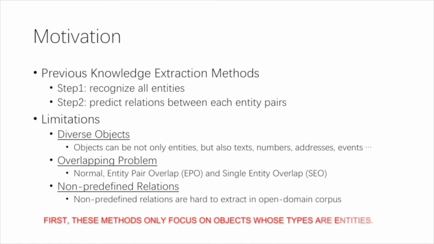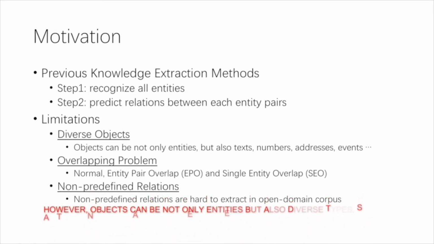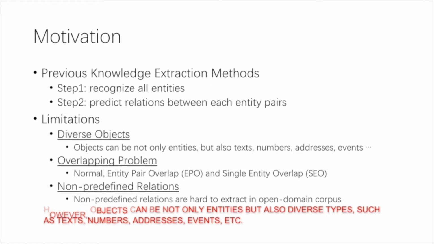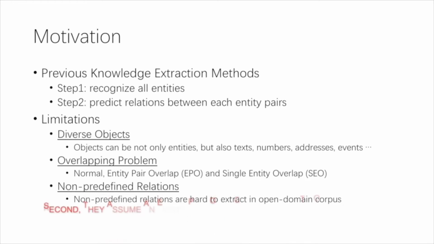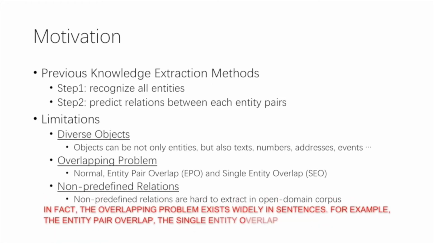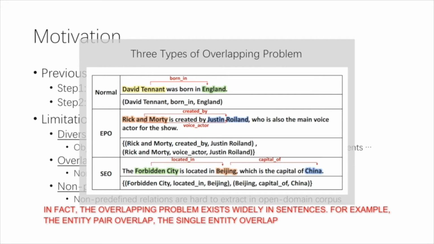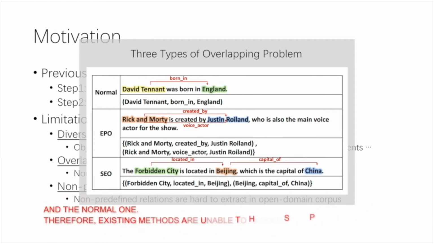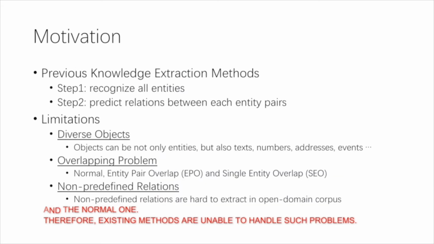First, these methods only focus on objects whose types are entities. However, objects can be not only entities, but also diverse types, such as tasks, numbers, addresses, events, etc. Second, they assume an entity pair only corresponds to one relationship. In fact, the overlapping problem exists widely in sentences. For example, the entity pair overlap, the single entity overlap, and the normal one. Therefore, existing methods are unable to handle such problems.